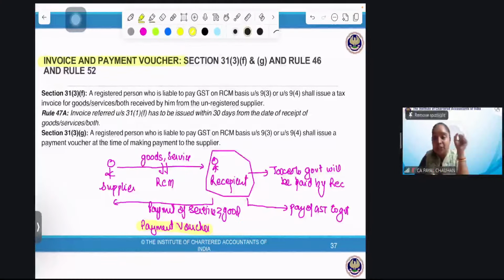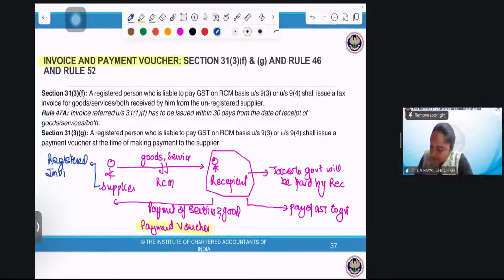Now the question arises on the invoice. What about the invoice? I'll explain. If the supplier is registered, then the invoice will be issued by the supplier.